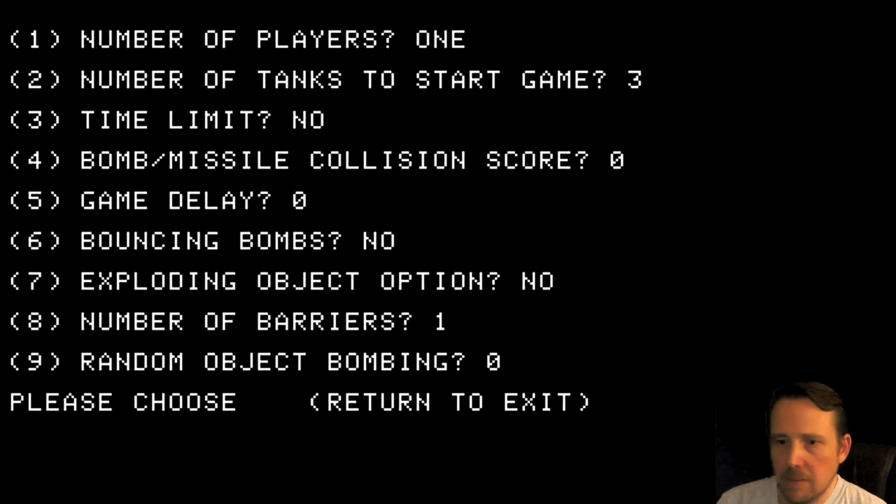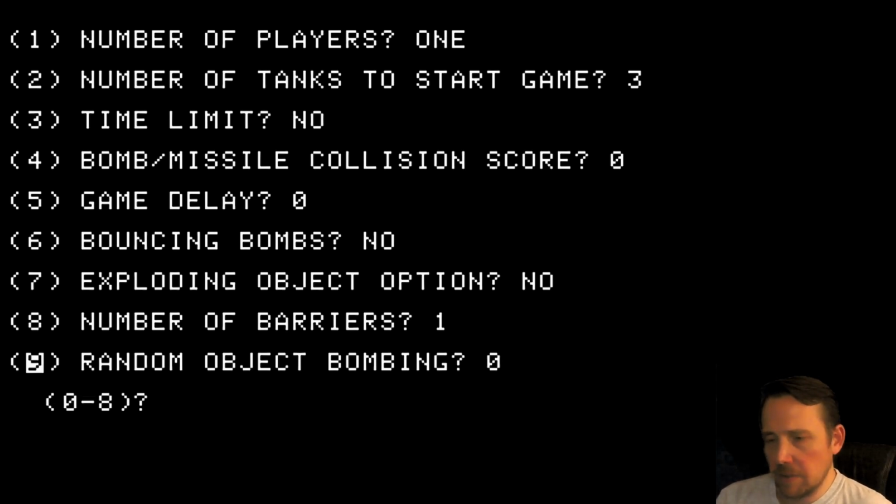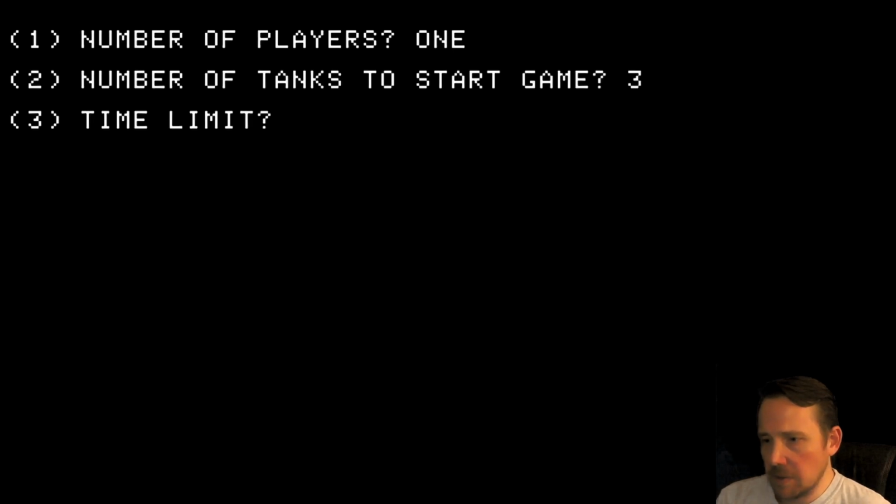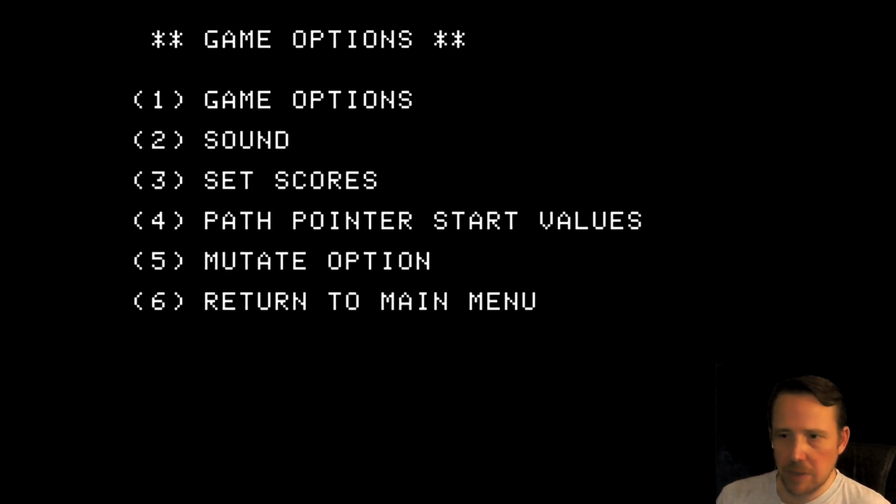Okay, good to know. Exploding object option. Number of barriers 1. I think that's something like you can do Space Invaders style barriers, and then random object bombing. That's how many random objects you want the enemies to bomb. Let's turn that on, 1 for the most frequent, and turn this into a bullet hell shooter and see how it goes.